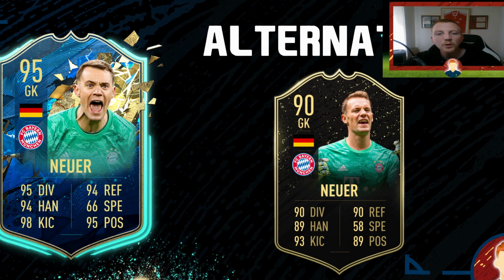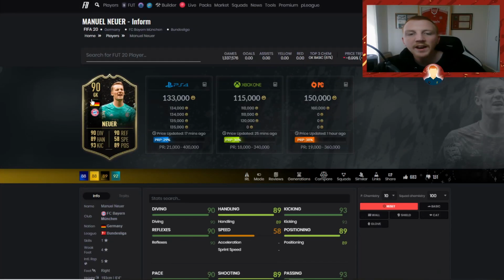Next up on the list, we've got the man between the sticks, Manuel Neuer. The best goalkeeper in the Bundesliga by a fair distance, some might say. We're going to jump over onto the PC screen. We've got the 90 rated Manuel Neuer here. I think this card could dip around to about 110k or so.